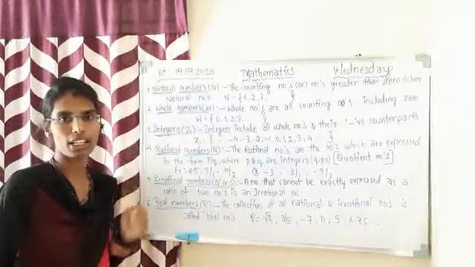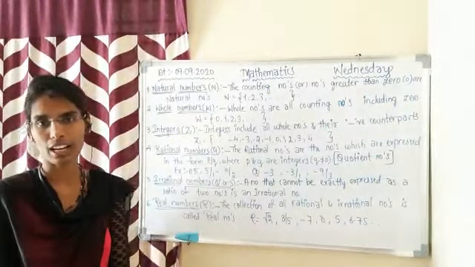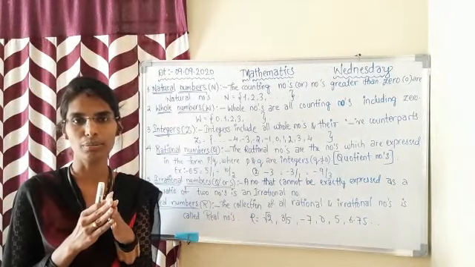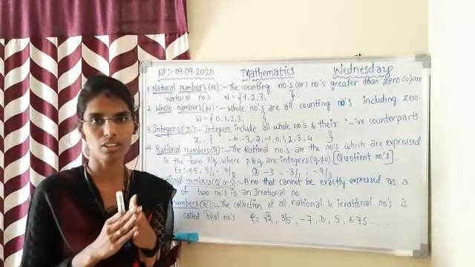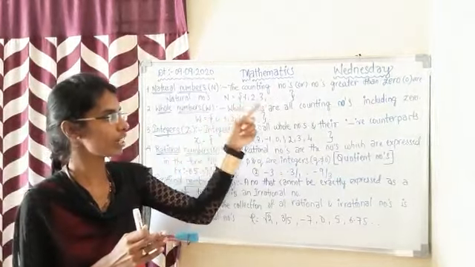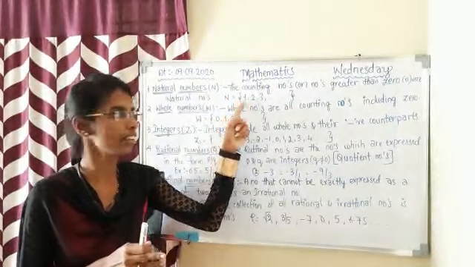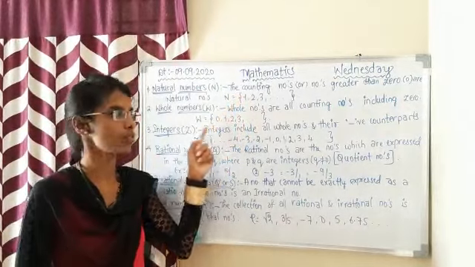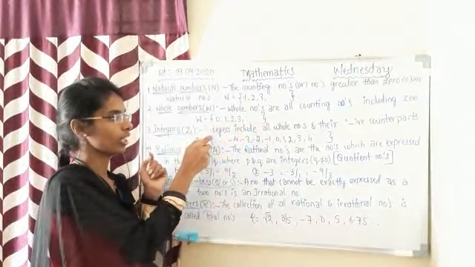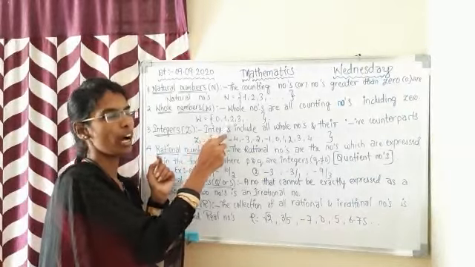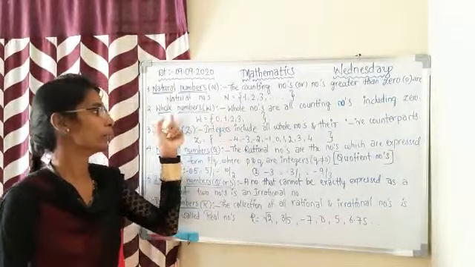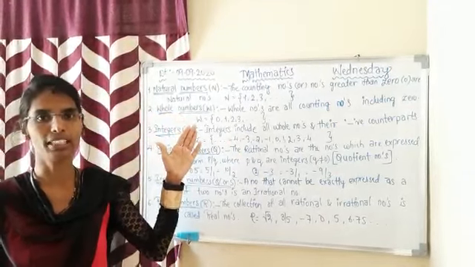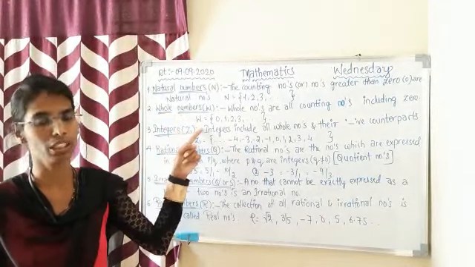Second one is whole numbers. Whole numbers are the set of natural numbers which also includes 0. All the natural numbers, if we put a 0 in the set of natural numbers, it will become the set of whole numbers. We can see here W equals 0, 1, 2, 3 and so on. The set of whole numbers is denoted by the letter W, capital W.